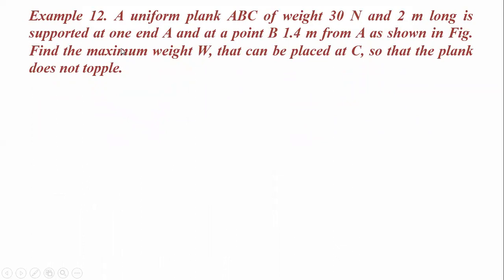A uniform plank ABC of weight 30 Newton and 2 meter long is supported at one end A and at point B, 1.4 meter from support A, as shown in the figure. Find the maximum weight W that can be placed at C so that the plank does not topple. Now if you see here, what are the conditions that have been given?